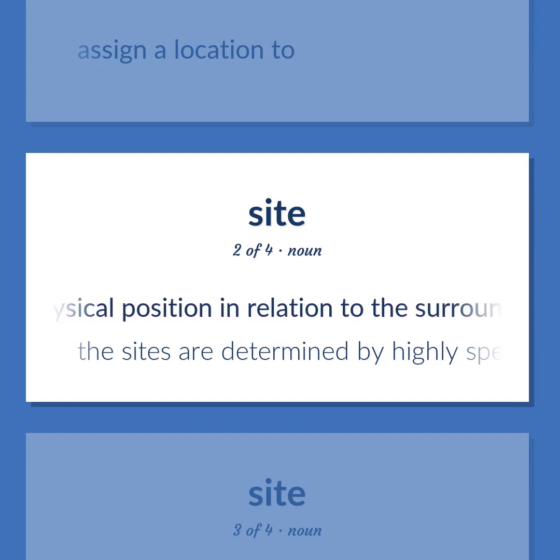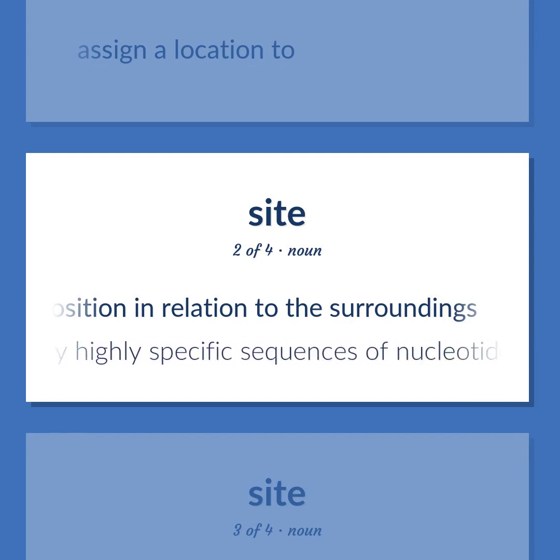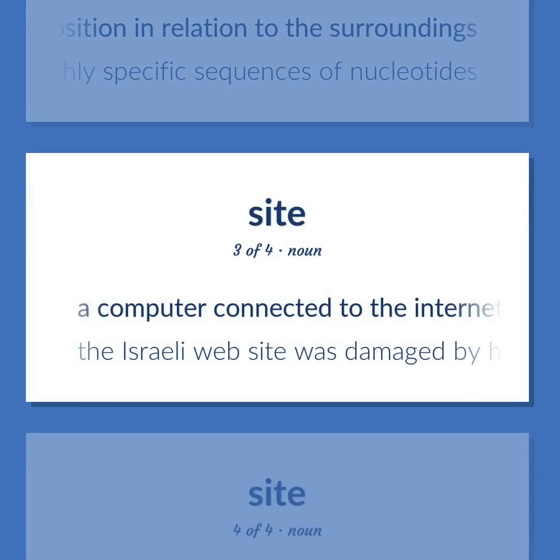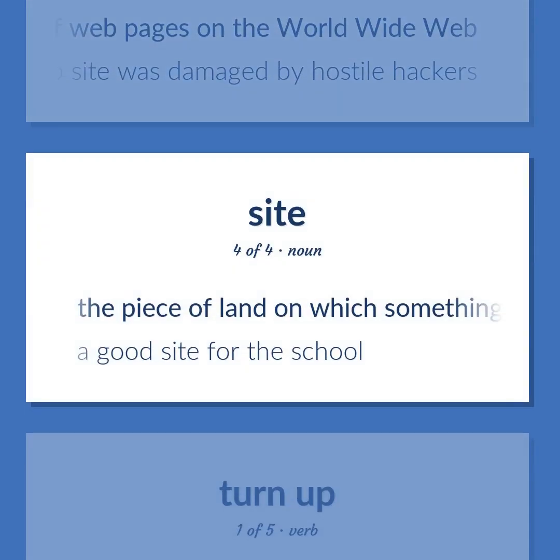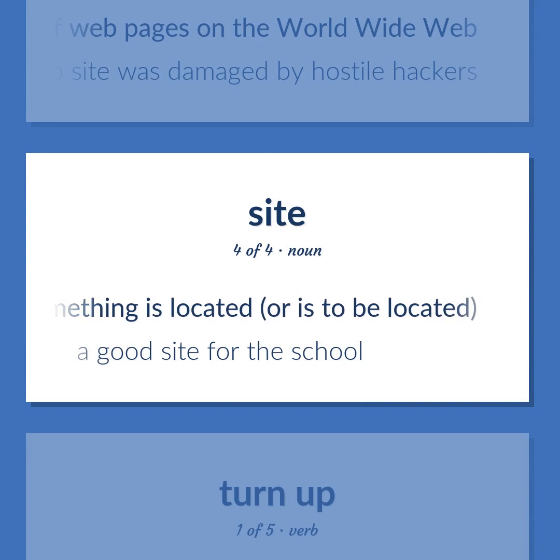Physical position in relation to the surroundings. The sites are determined by highly specific sequences of nucleotides. A computer connected to the Internet that maintains a series of web pages on the World Wide Web. The Israeli website was damaged by hostile hackers. The piece of land on which something is located, or is to be located. A good site for the school.